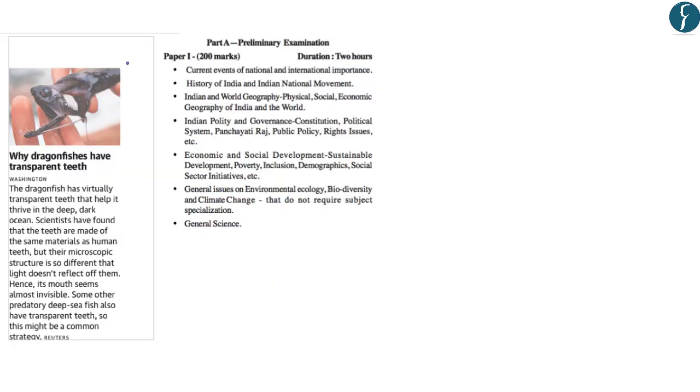The next news appears on page number 24. It says, why dragonfishes have transparent teeth. Now this news highlights that the dragonfish has virtually transparent teeth that help it to thrive in the deep dark ocean. Scientists have found that these teeth are made of the same materials as human teeth, but their microscopic structure is so different that light does not reflect off them. That is, these teeth are transparent.